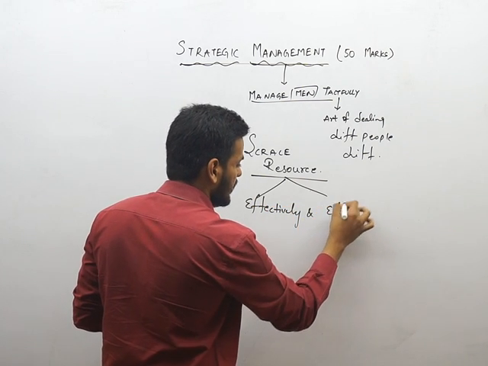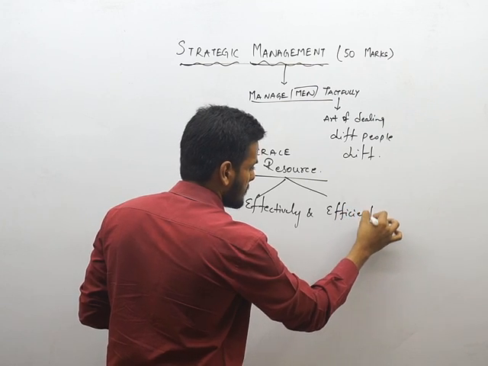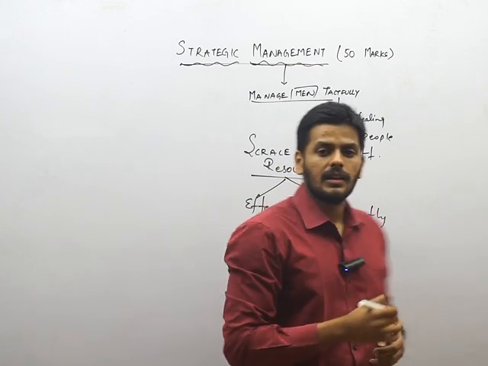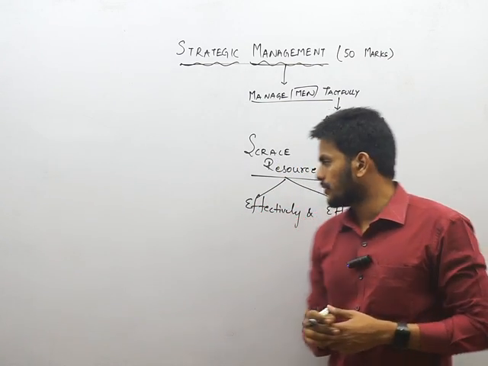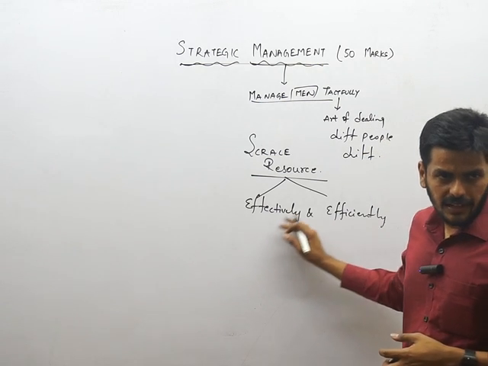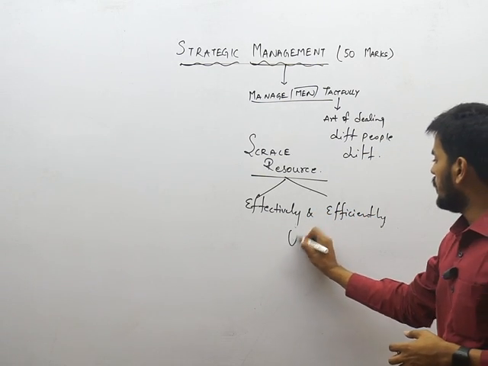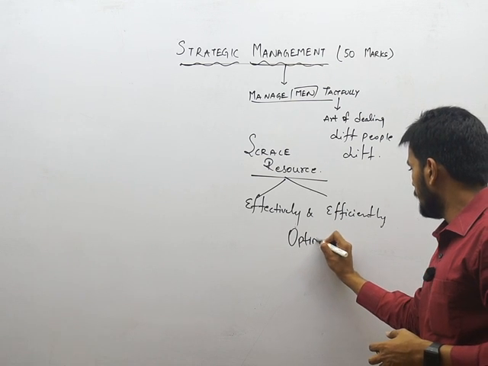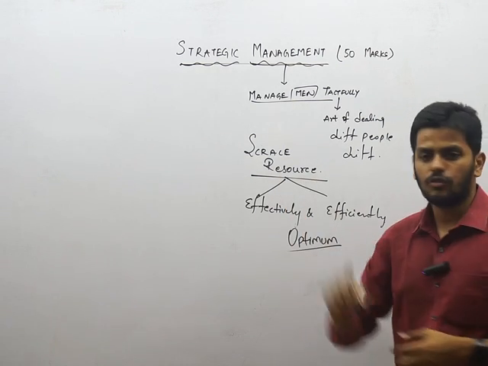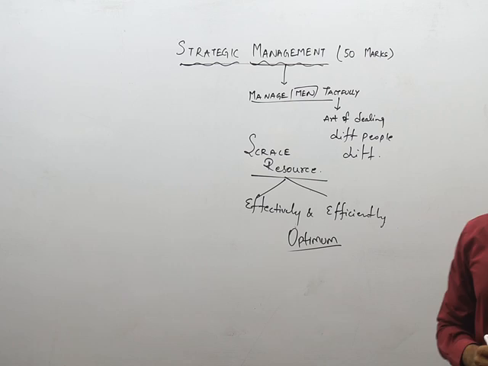So two very important things: effectively using it and efficiently using it. This is called what? Optimum utilization. Optimum means to the best, the maximum we can use.